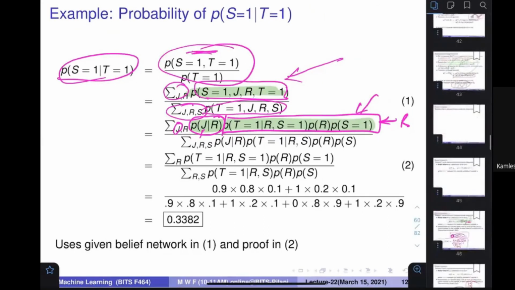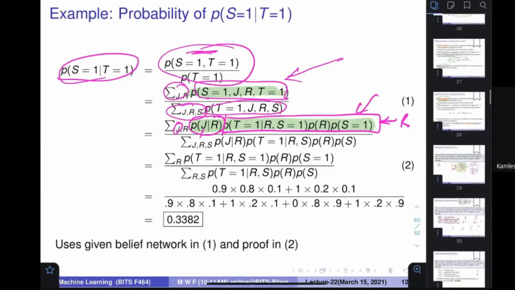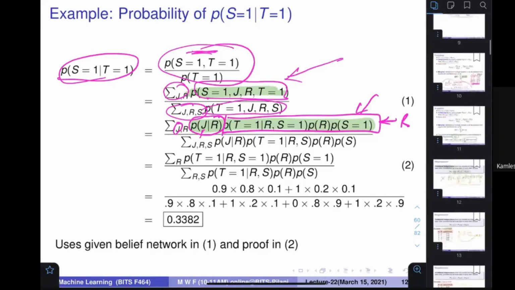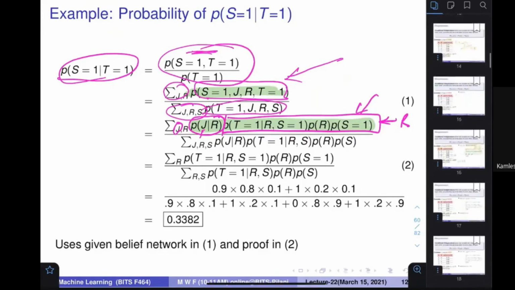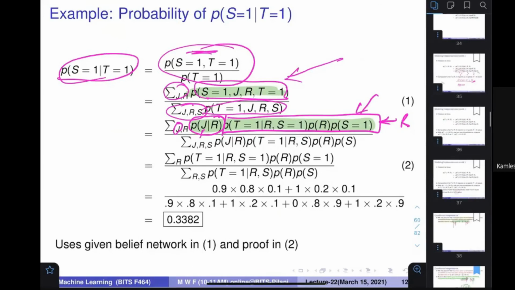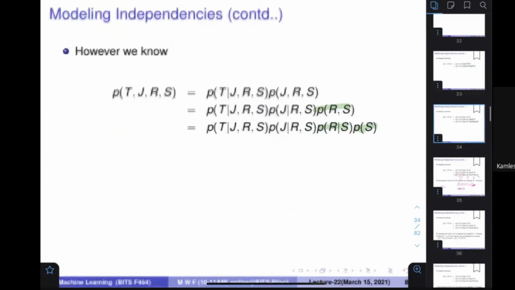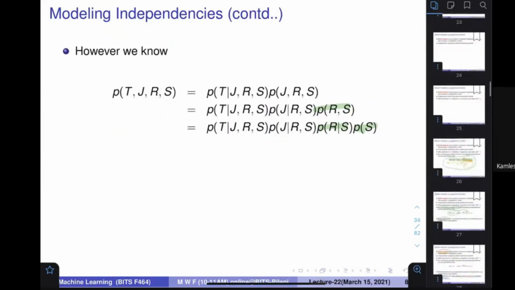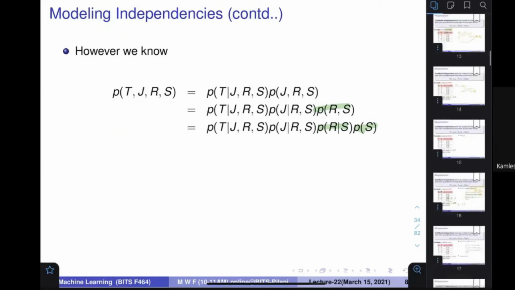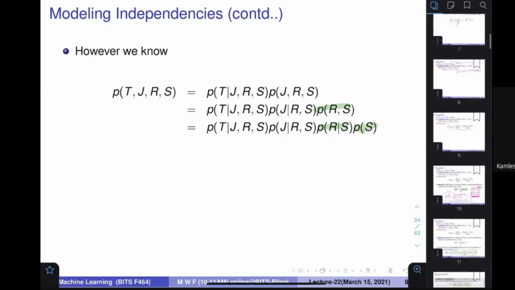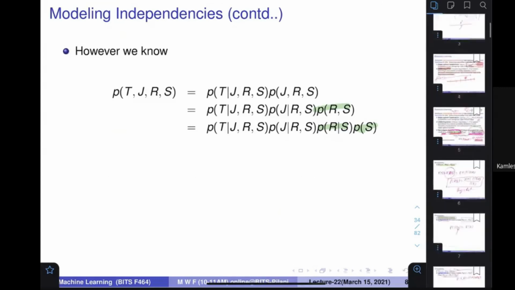Okay, let me show you where. So we have seen this thing. No, no, not this. When we were discussing the probability, I am wasting your time.